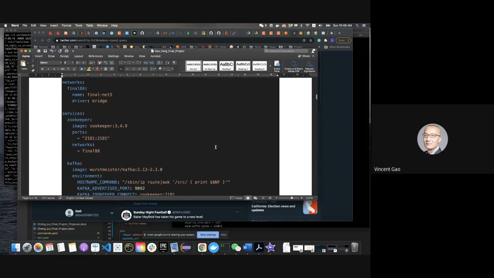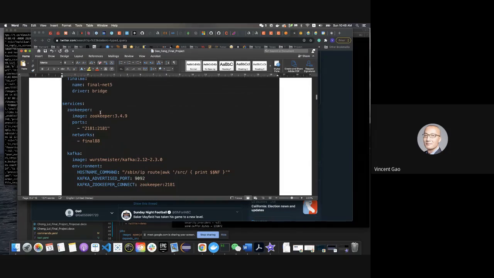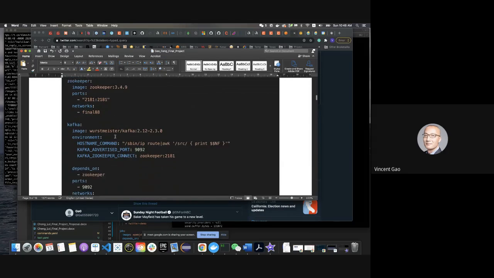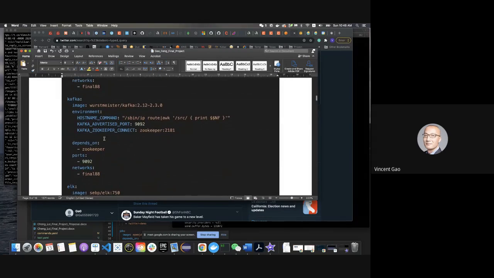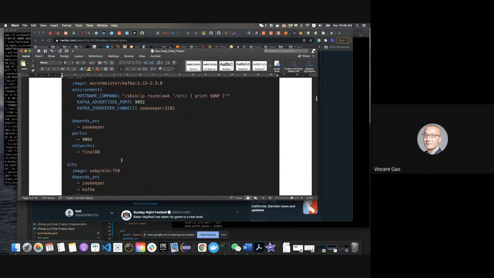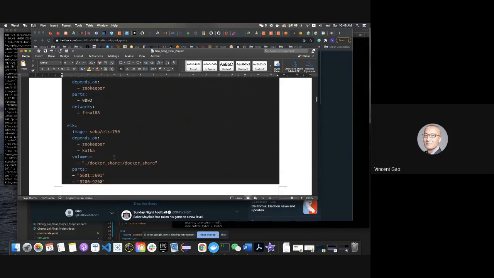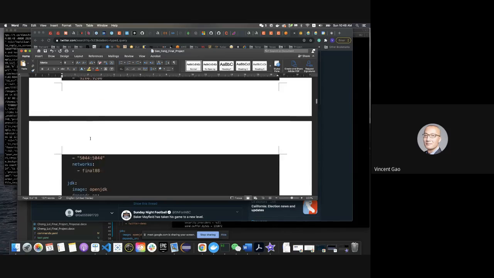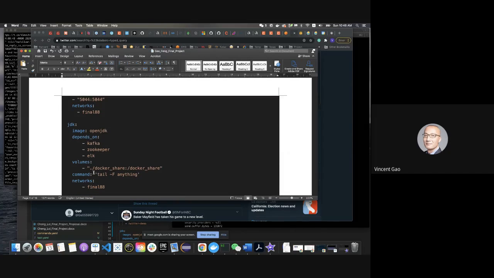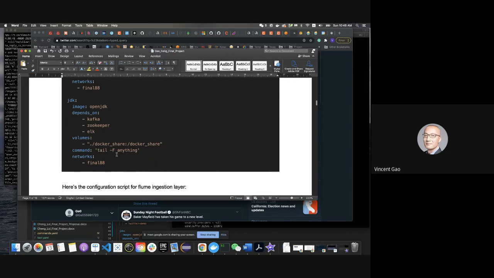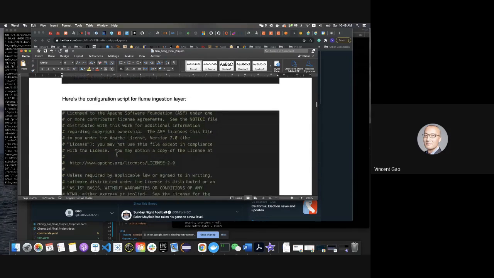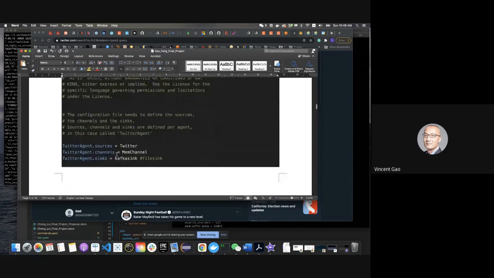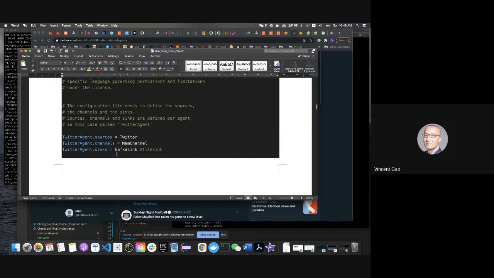In this, you can find out I have Zookeeper container and a Kafka cluster and an ELK container, as well as a container that's running the Flume service. And in the Flume ingestion layer, I have configured the source.